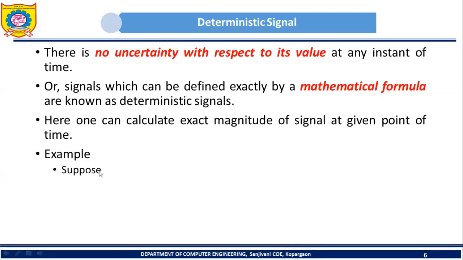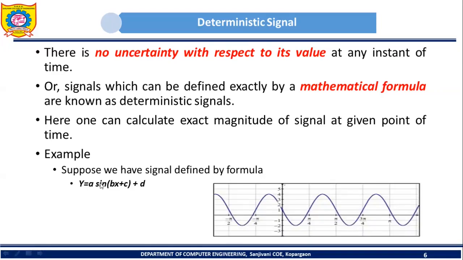For example, suppose we have a signal which is defined by the formula y = a sin(bx + c) + d. If we have a signal which is defined by this particular formula, then that signal will be deterministic, because by using this formula it will be possible for us to calculate the value of that signal. It will be possible for us to calculate the magnitude of that particular signal at all time instants. Such signals are called deterministic signals.